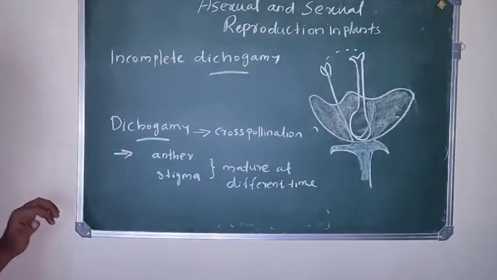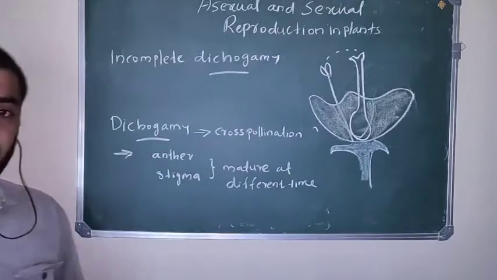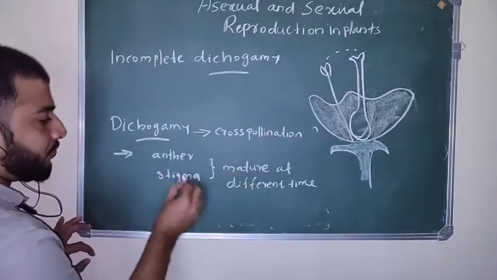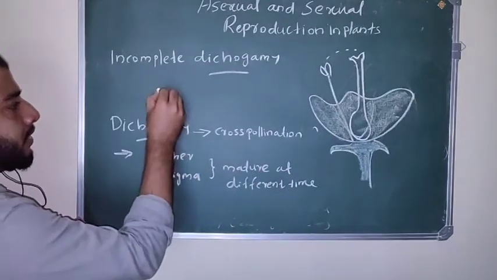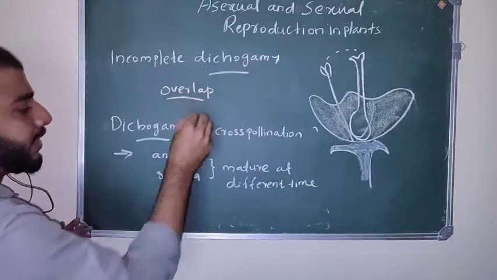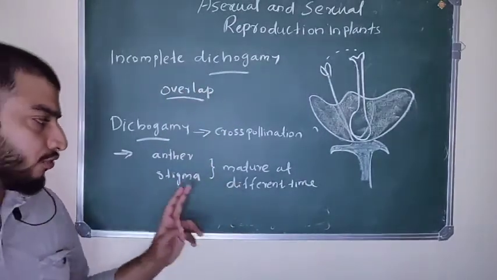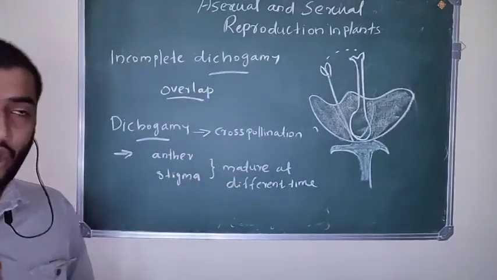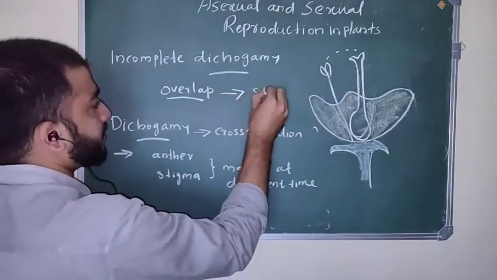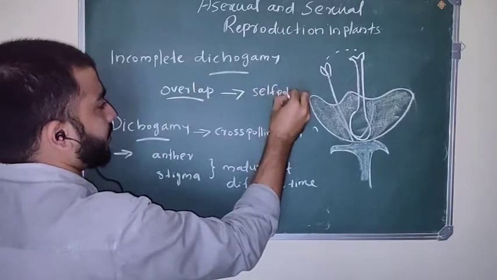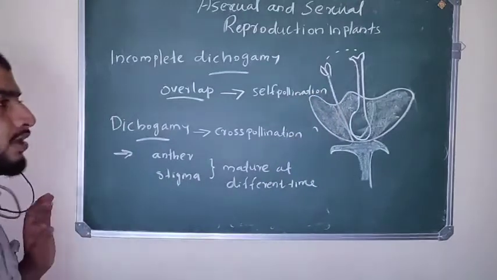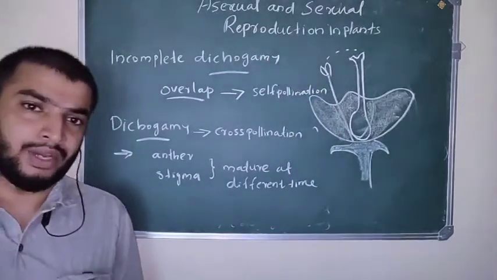Then what is incomplete dichogamy? Incomplete dichogamy means the time of maturation of the anther and stigma may overlap, and this overlapping of time favors self-pollination, and this is a rare phenomenon.